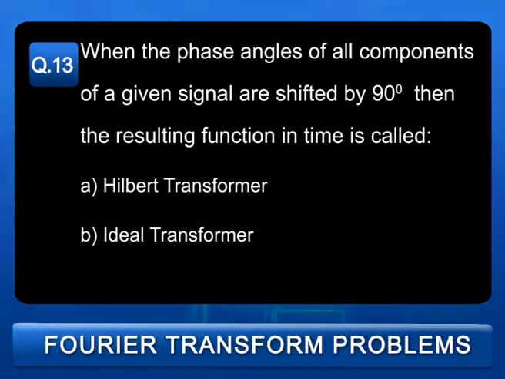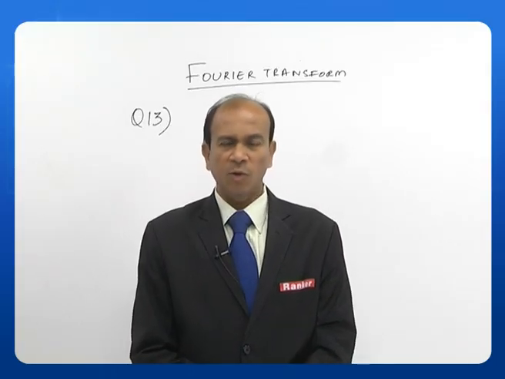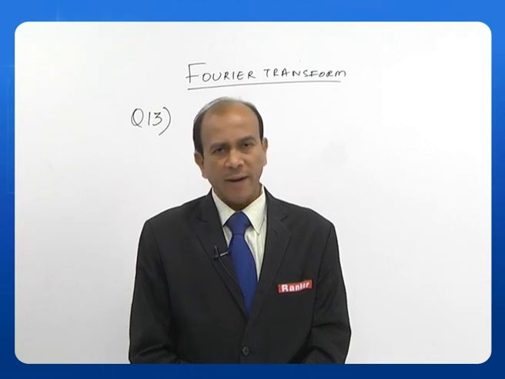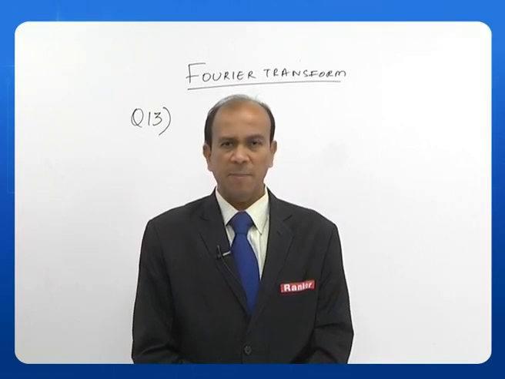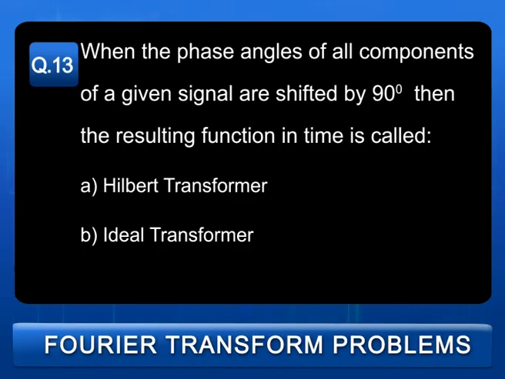Question number 13 is as follows. When the phase angles of all components of a given signal are shifted by 90 degrees, then the resulting function in time is called: A. Hilbert transformer, B. ideal transformer. The answer is A, Hilbert transformer, and we know that an ideal transformer shifts the phase by 180 degrees. When the phase shift for all components is done by 90 degrees, it is a Hilbert transformer. So, the answer is A.